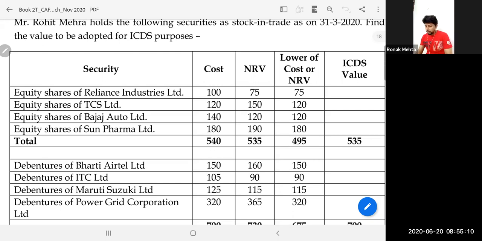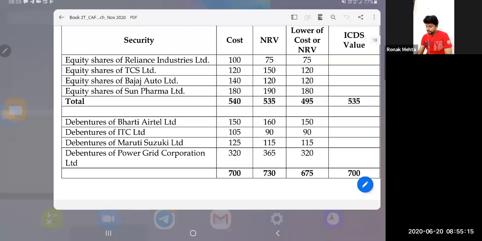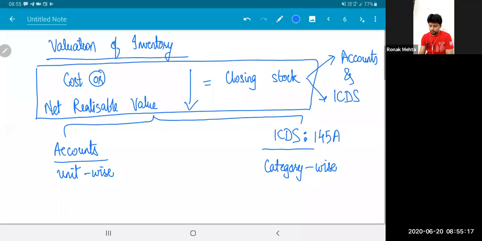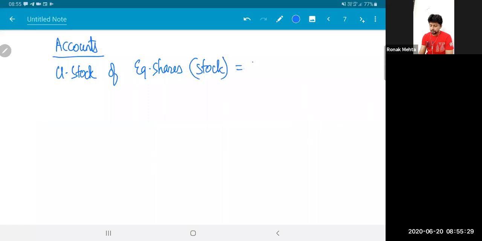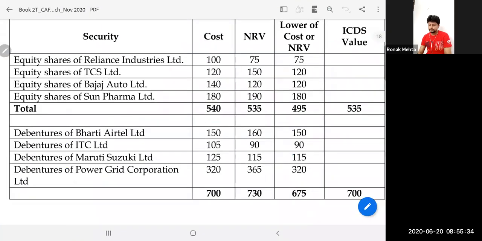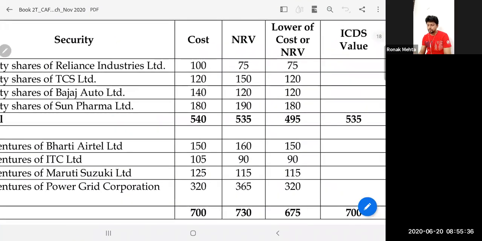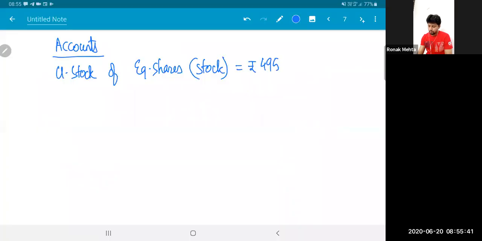So what will now happen is that in accounts, my closing stock of equity shares, which is of course held as stock in trade, will be, in my example, 495. And how is 495 computed? Script wise. This is as per accounts.